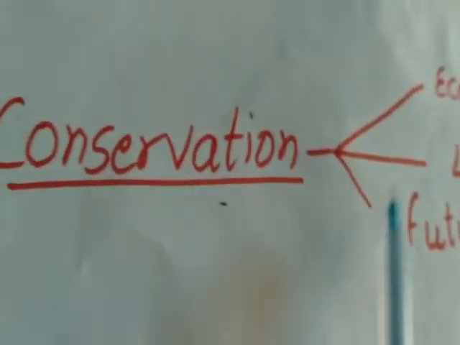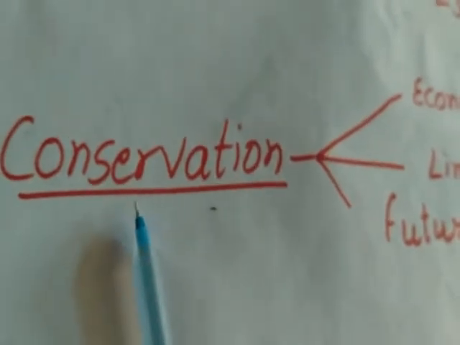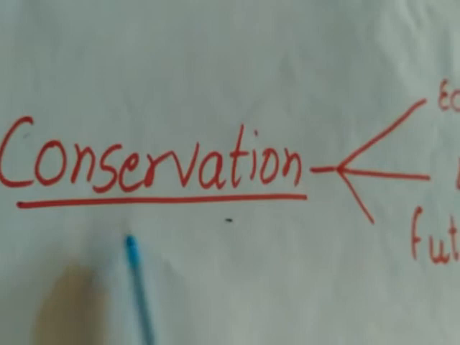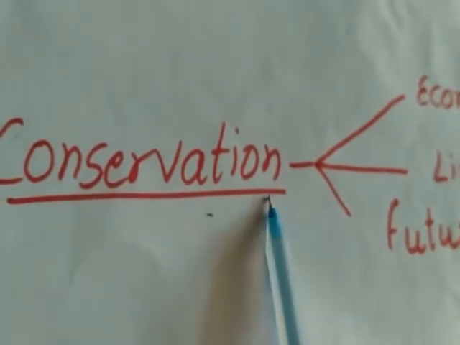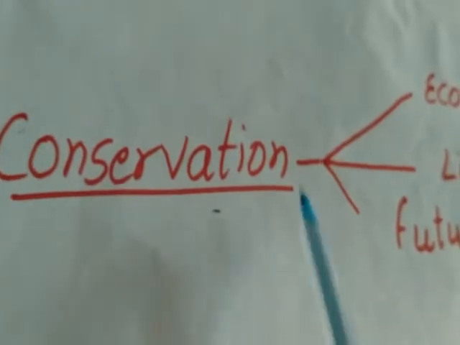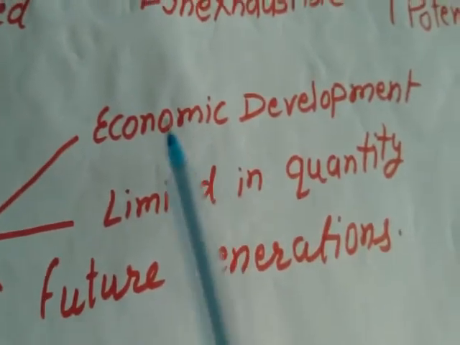Now the last part of the chapter is conservation of resources. Now what is conservation and why? Conservation means keeping the resources for the future use or using the resources in a proper wise manner. Now why? Different reasons, suppose we say.